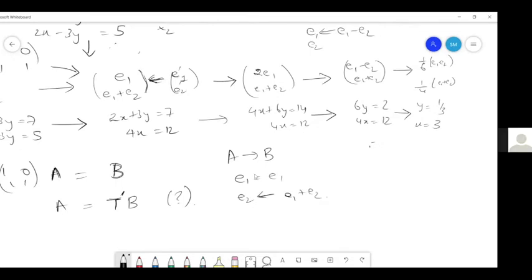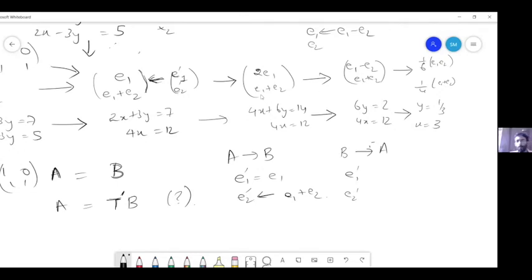Yes. Yeah. Right. Now you got B. Now, to go from B to A, what kind of operation should you do? Can you think in terms of operations here? Yeah, you should subtract E1 from E2 dash.